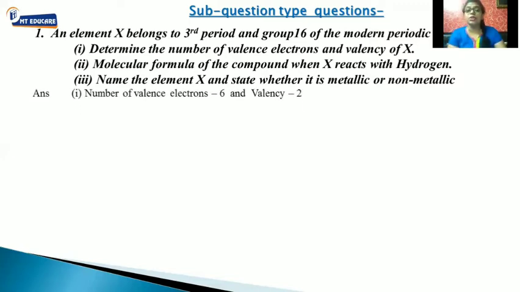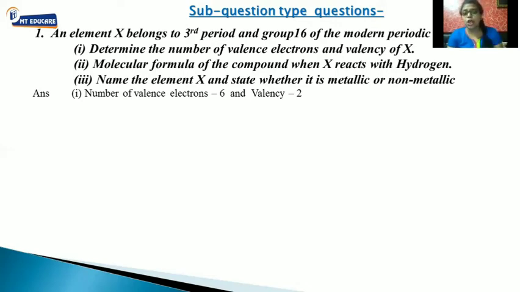Now, as you know, students, for the number of valence electrons, as I have told you, from group 13 onwards we see the unit digit for the valence electrons. So here it's group 16. What is the unit digit? That is 6. So the number of valence electrons will be 6. Now if the number of valence electrons is 6, what will be the valency? Valency will be 2. Clear?